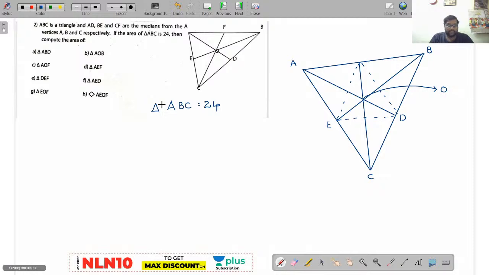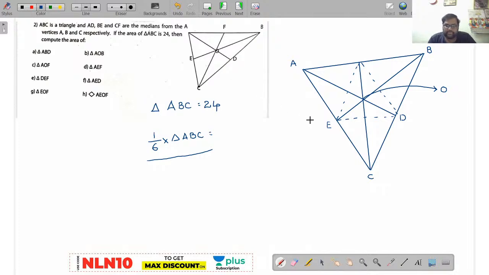Now see here, all these medians intersect at a point called the centroid. The centroid divides the original triangle ABC into 6 equal triangles. So the area of each smaller triangle will be 1/6 of the original triangle ABC. This is the point that we have seen.